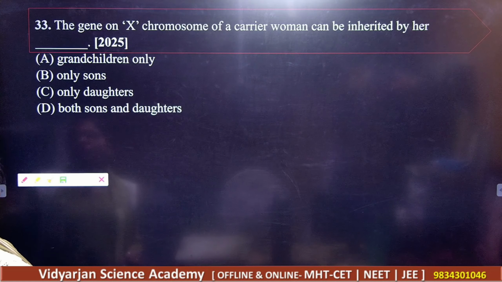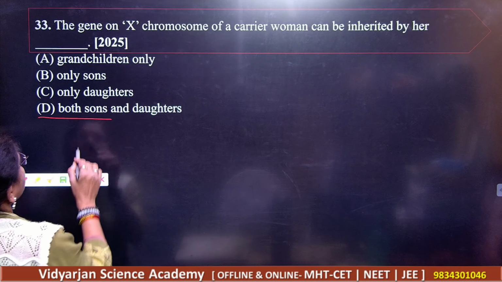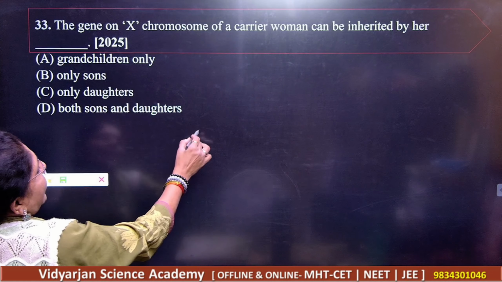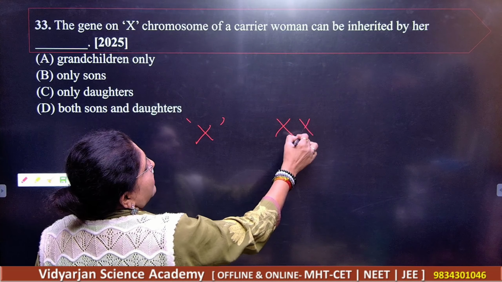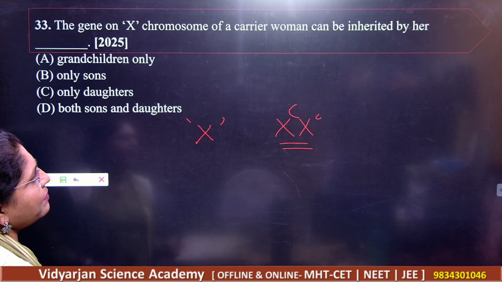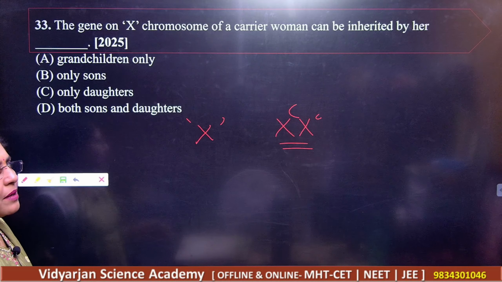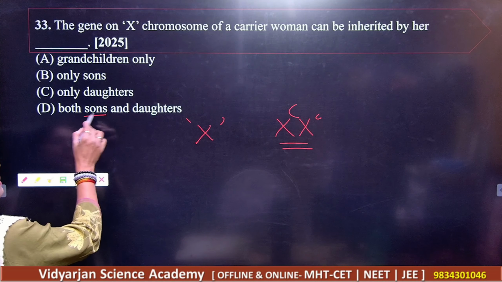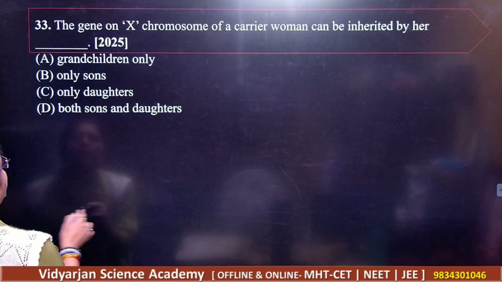A carrier woman, for color blindness or anything, the carrier condition can be inherited by her son and daughters. So D will be your correct answer. Okay, next.